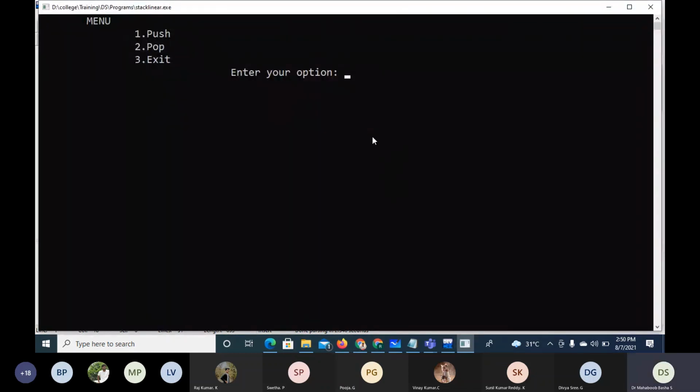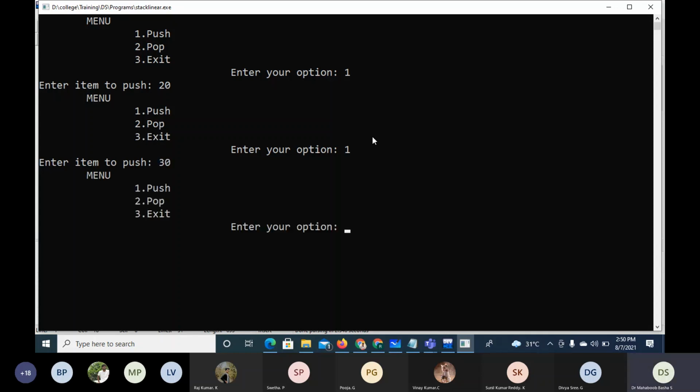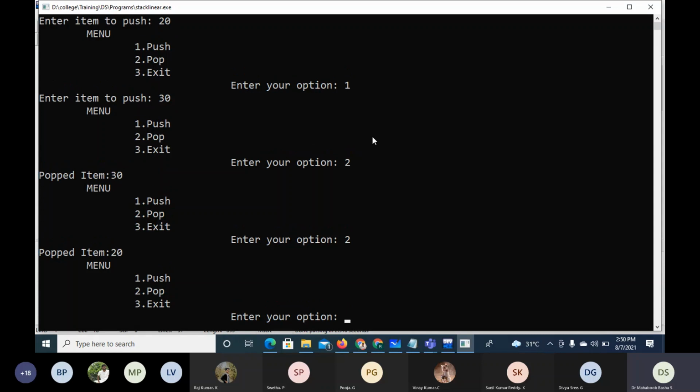So there is push, pop, exit. So one, I'll say push. So I'll push 20. Then again, I'll say push 30. Now I'll pop. If I pop, 30 should come. It has come 30. Now if I pop again, 20 should come. Now if I pop again, it should say stock is empty.